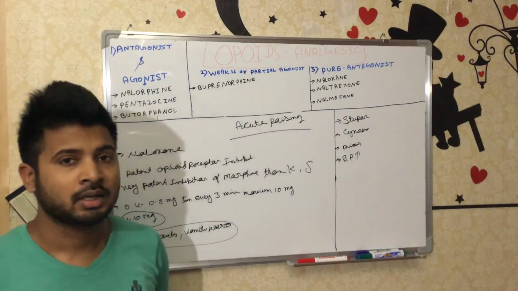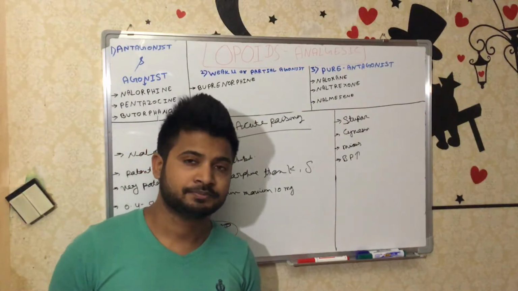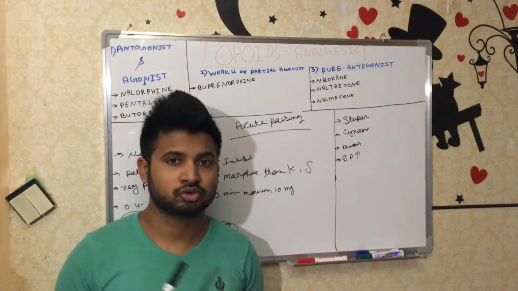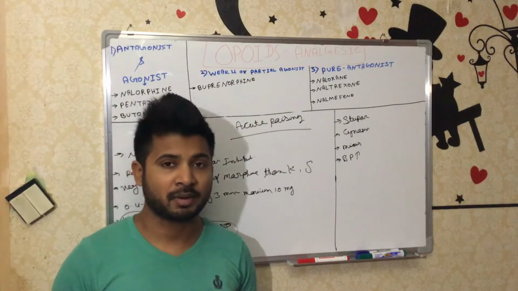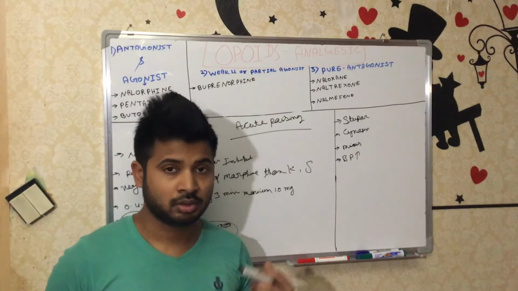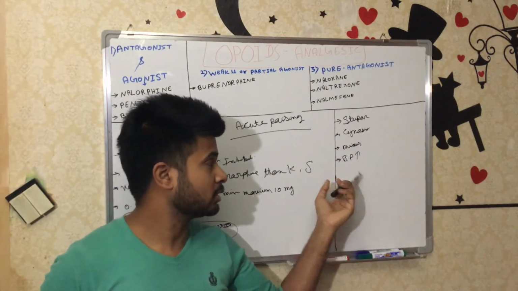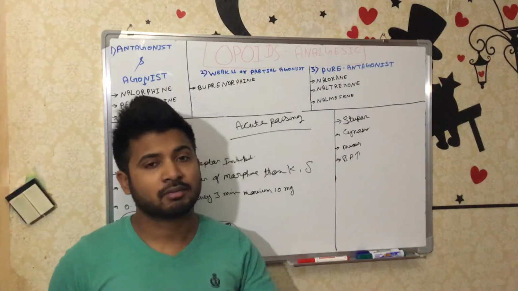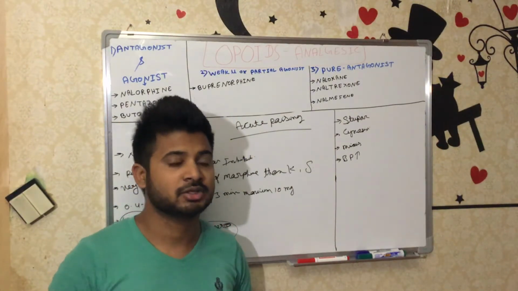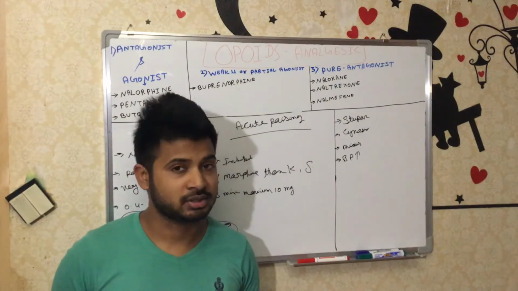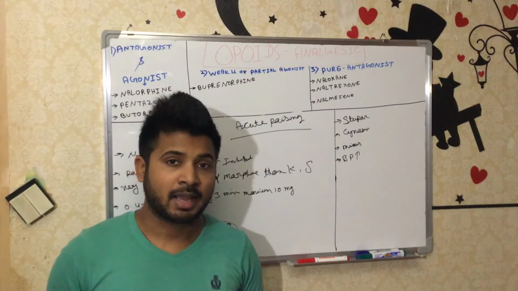For example, activated charcoal, that is gastric lavage. So this also should be done. Then proper ventilation. If a person has taken an opioid poisoning and after 1 or 2 hours they start the antidote, there will obviously be too much accumulation of CO2 and they will be suffering from hypoxia.